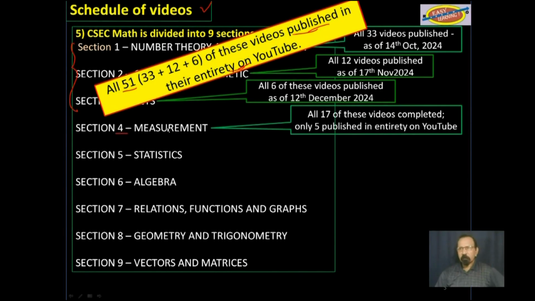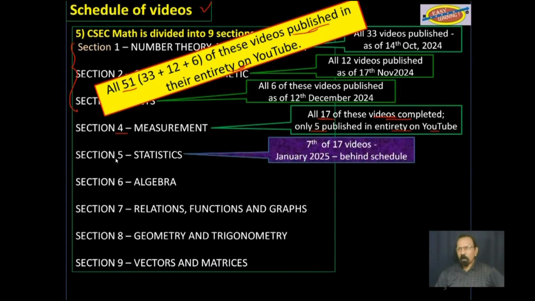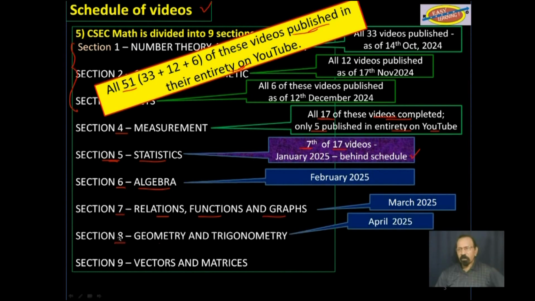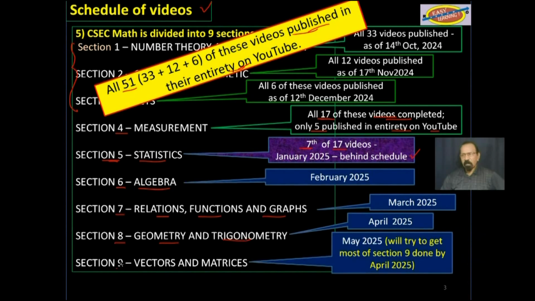Section 4, measurements. All 17 videos from that section have been completed, and only 5 of those have been published in their entirety on YouTube. We are now on section 5, statistics. This is video 7 of 17, and I'm far behind schedule. After that, we will do algebra, section 6, followed by section 7, relations, functions, and graphs, then section 8, geometry and trigonometry, and finally, section 9, vectors and matrices.